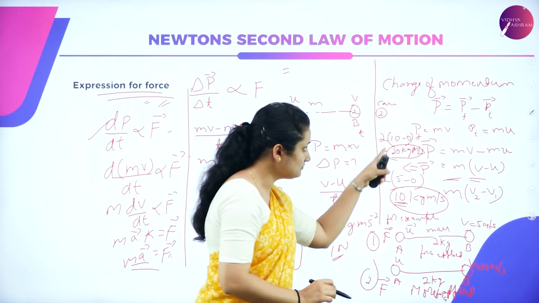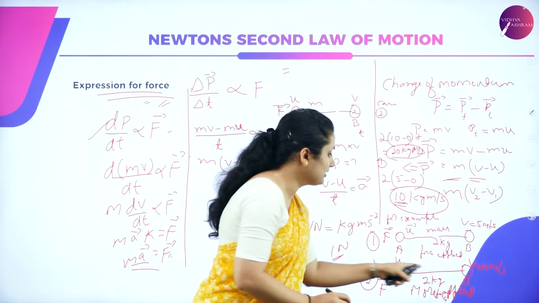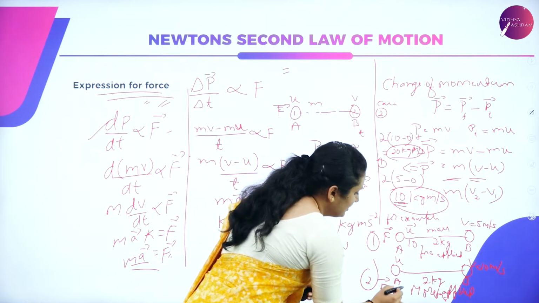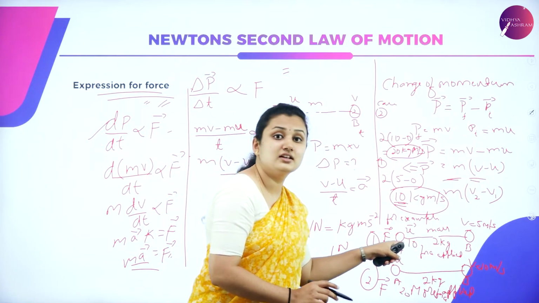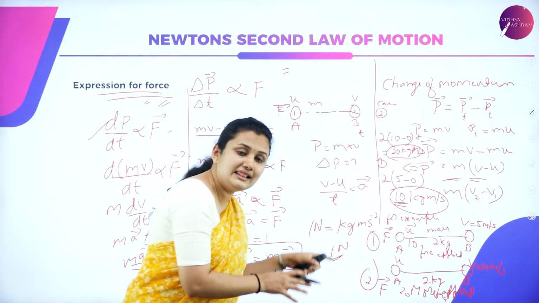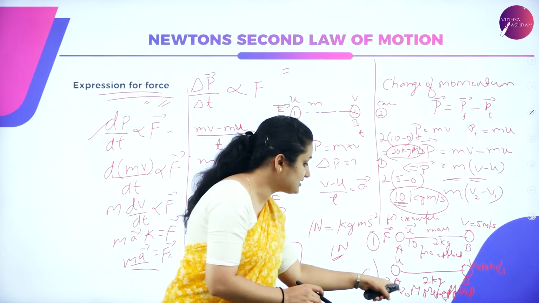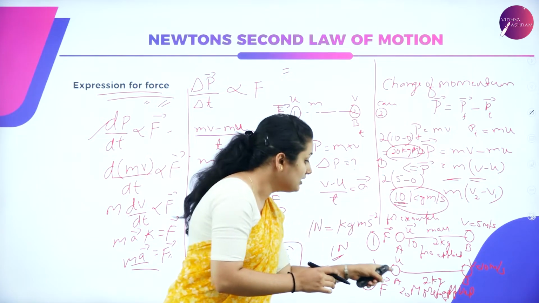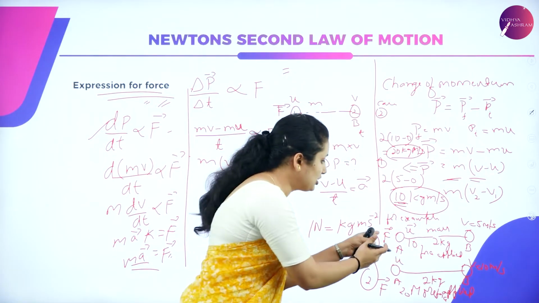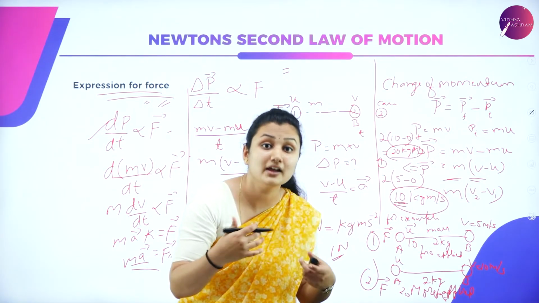So, I need change of momentum. Here, change of momentum is 10. Here, change of momentum is 20. Here, change of momentum is less because I applied less force. Here in second case, change of momentum is 20 kg meter per second. That means change of momentum is more compared to case 1. Why? Because I am applying more force.